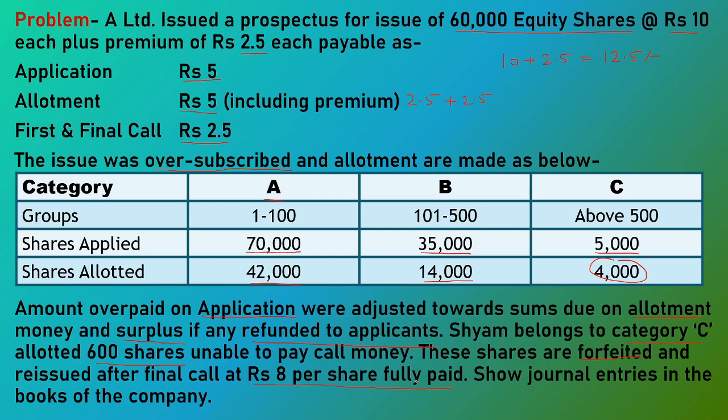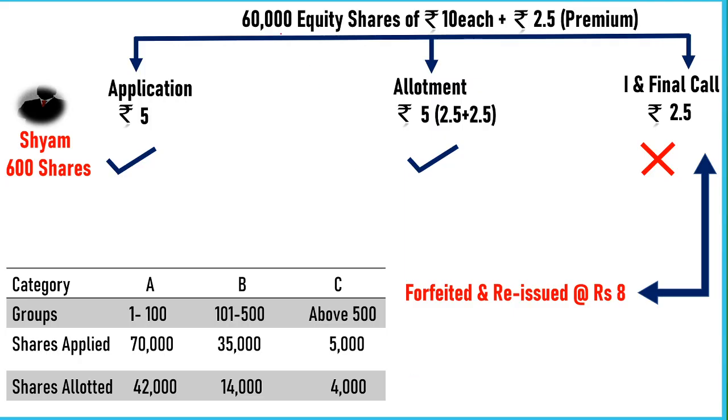Now first we summarize this question. Here the company issued 60,000 equity shares of rupees 10 each at a premium of 2.5. At the time of application, the company called rupees 5. On allotment, rupees 5 including premium, and on first and final call 2.5 per share. A shareholder holding 600 shares pays application money and allotment money, but he does not pay the first and final call, and after the first and final call his shares were forfeited and reissued to another person at a price of rupees 8 per share. This is fully paid up.